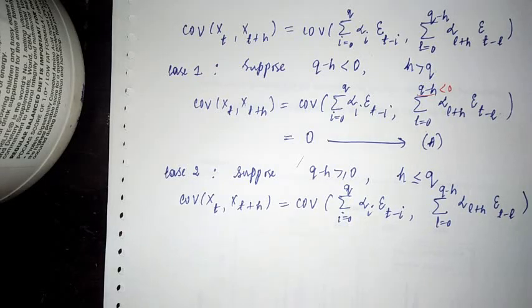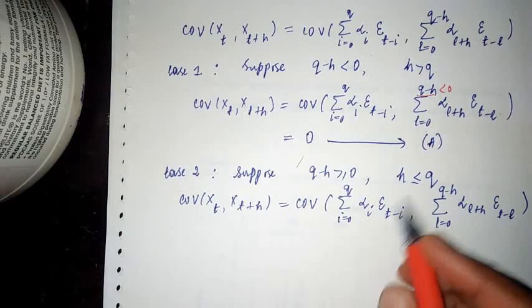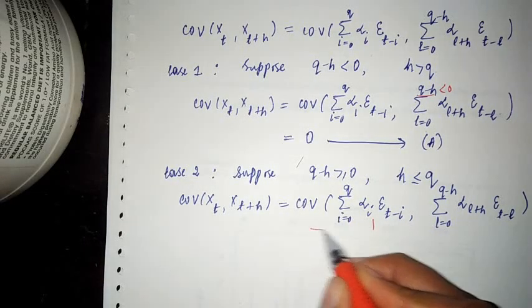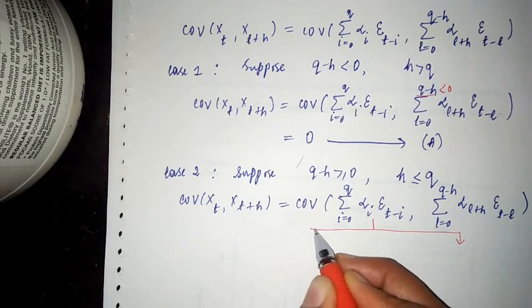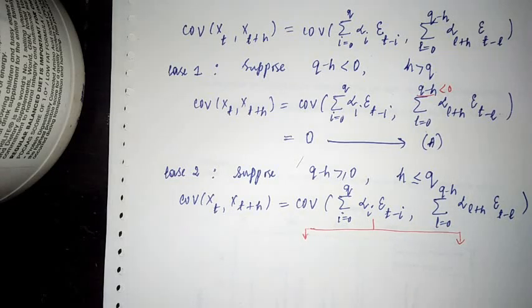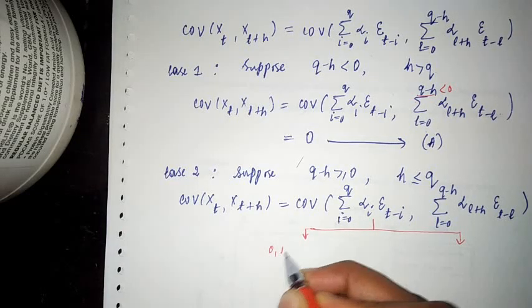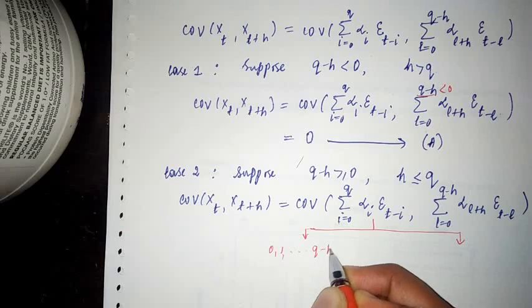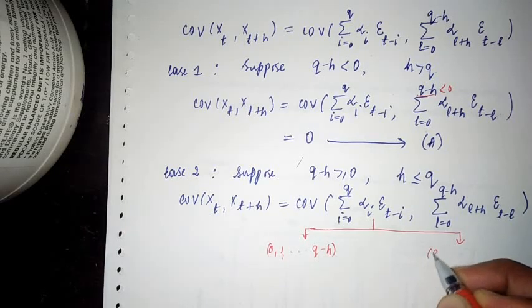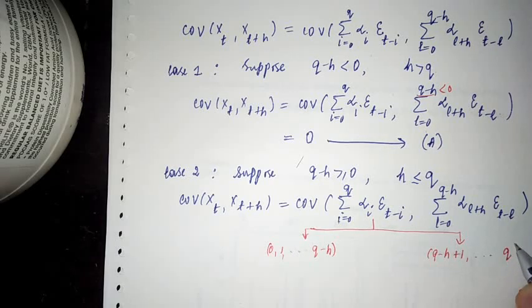In the next step, you are familiar with this step. I am going to split this term into two parts, as I have done earlier. The first one is from 0 to q minus h, so 0, 1, and so on up to q minus h. And the second term is from q minus h plus 1 to q.